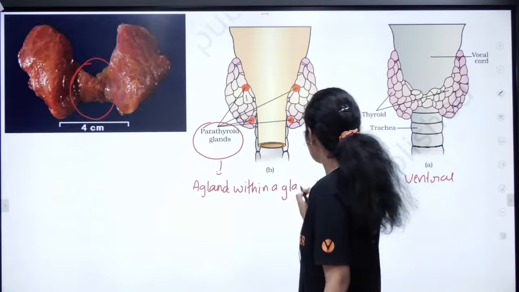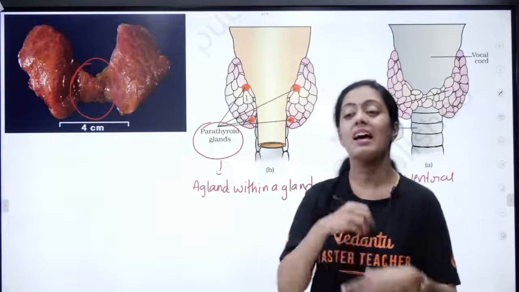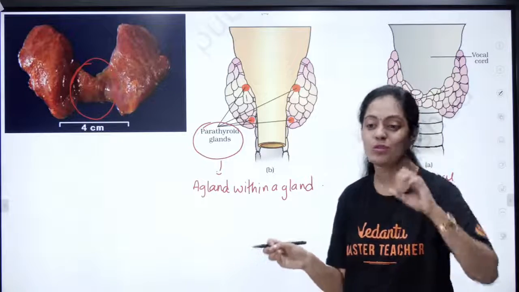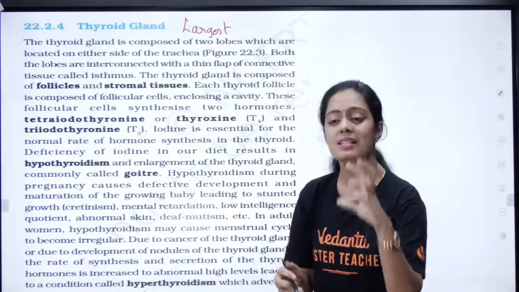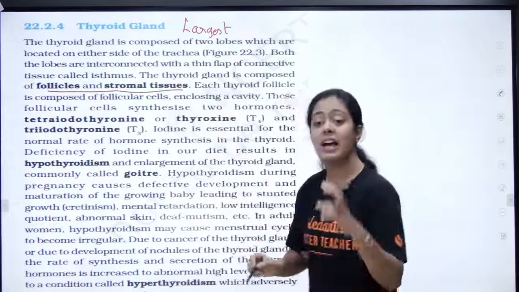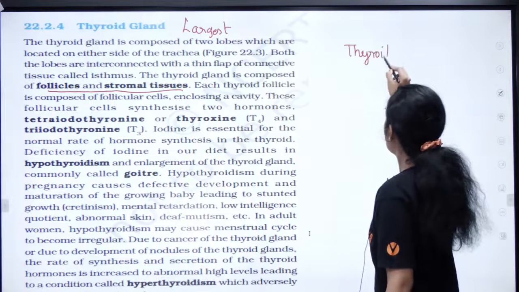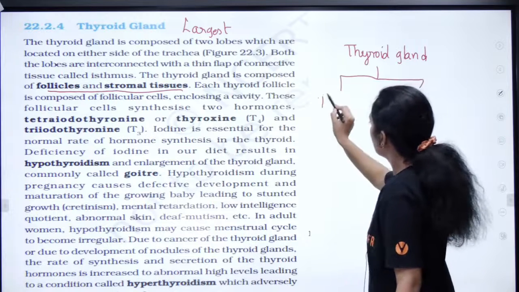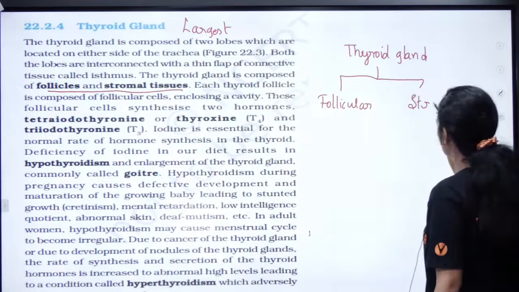That is parathyroid. Okay, இப்போ நம்ம முக்கியமா பார்க்க போறது thyroid gland ஓட ஹார்மோன்ஸ் என்ன, அதோட ஃபங்க்ஷன்ஸ் என்ன. So can anyone watching this live tell me what are the hormones of thyroid gland? என்னப்பா ஹார்மோன்ஸ் இருக்கு உங்க தைராய்டு கிளாண்ட்ல பசங்களா? This thyroid gland is composed of 2 kinds of cells. One is your follicle and stromal cells. Okay, so ரெண்டு விதமான cells இருக்கு thyroid glandல. One is your follicular cells, another one is your stromal tissue ன்னு சொல்றோம்.